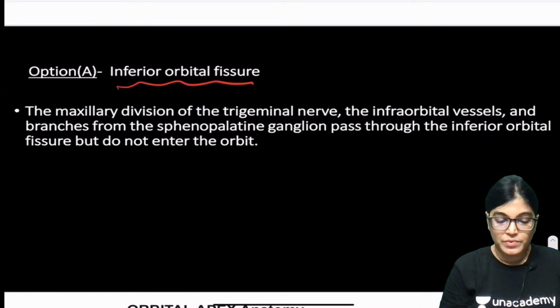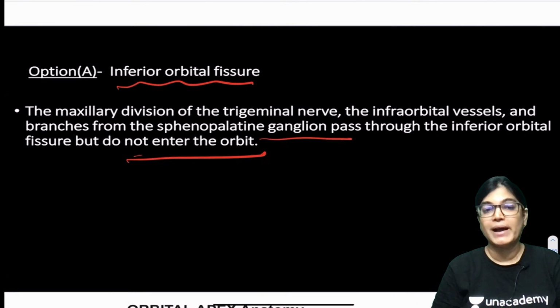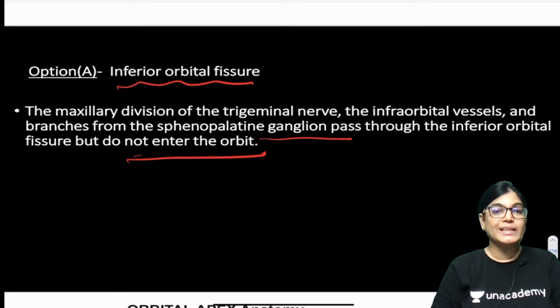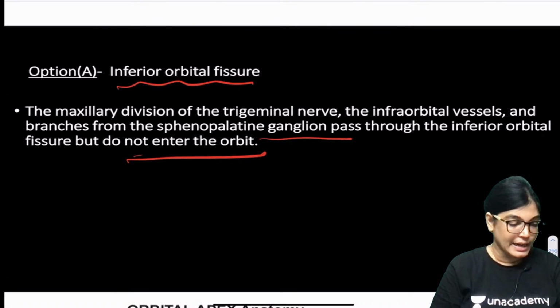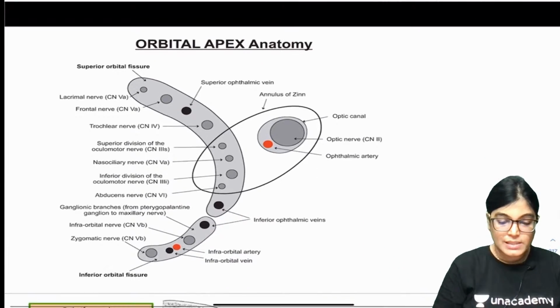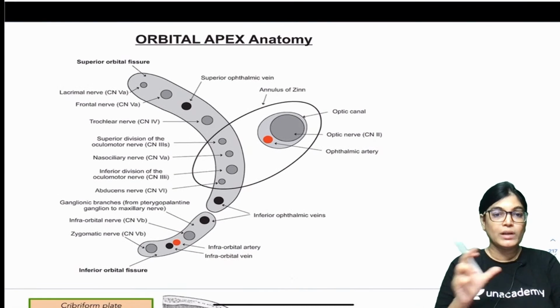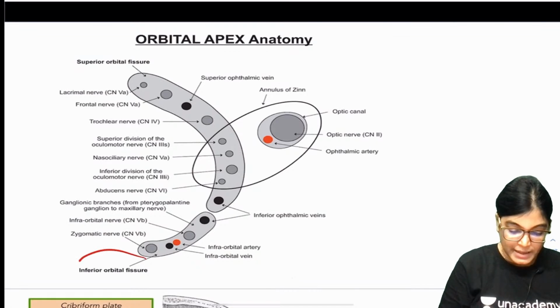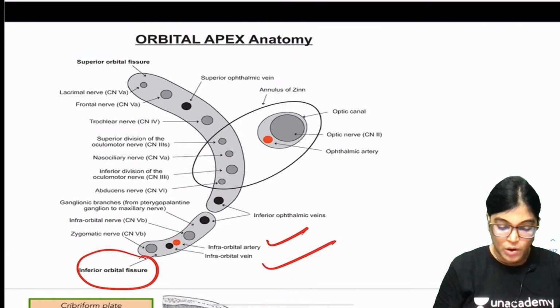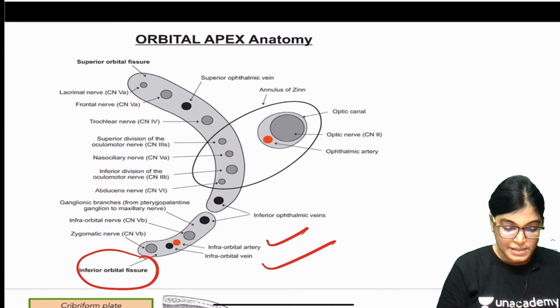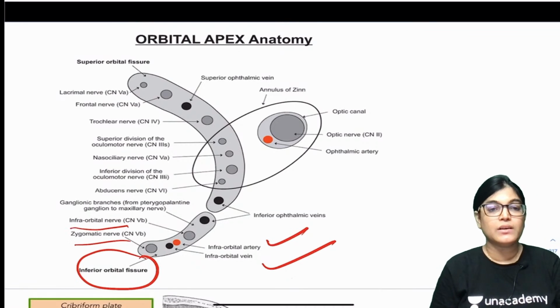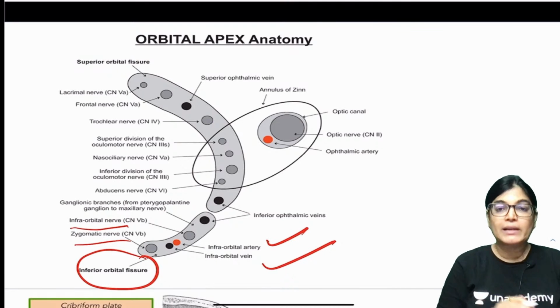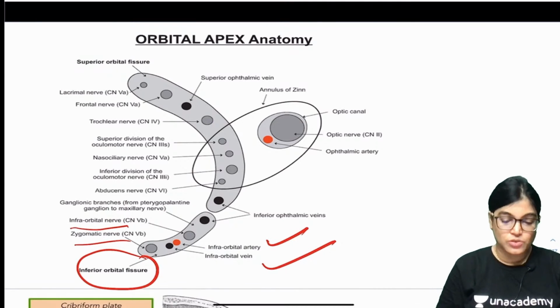The maxillary division of trigeminal nerve, the infraorbital vessels and the branches from the sphenopalatine ganglion are passing through the inferior orbital fissure, not the oculomotor nerve or nasociliary nerve. So this is not the correct answer. Also seeing the orbital hole index and the openings and the structures lying, in the inferior orbital fissure the structures traversing are the infraorbital nerve and vessels, zygomatic nerve, infraorbital vessels, but not the third cranial nerve and the nasociliary nerve.